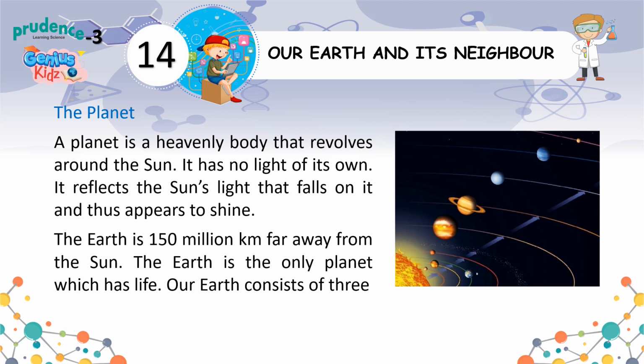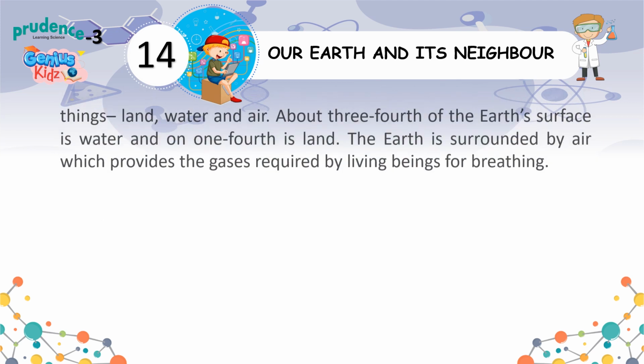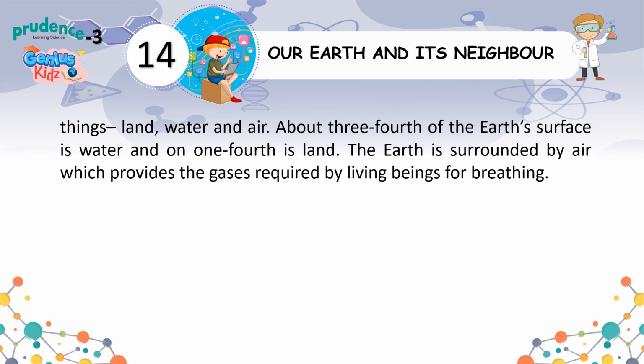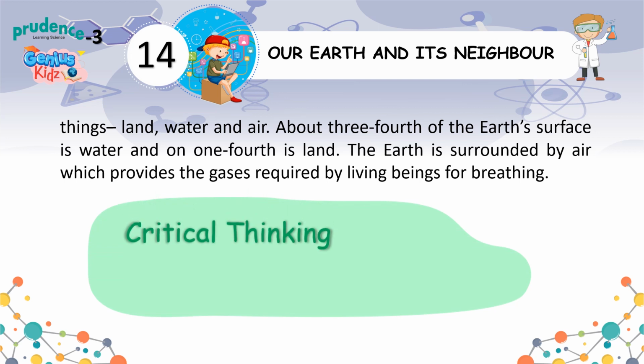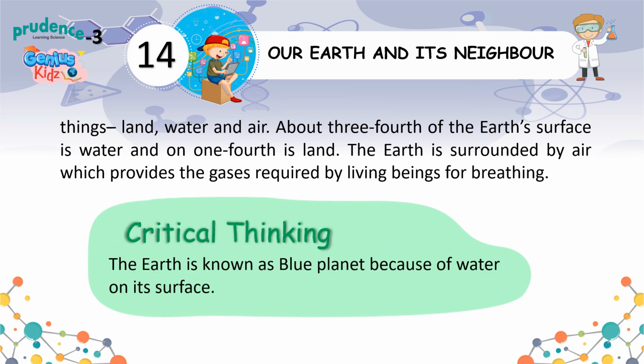Our Earth consists of 3 things: land, water and air. About 3/4 of the Earth's surface is water and 1/4 is land. The Earth is surrounded by air which provides the gases required by living beings for breathing. Critical thinking. The Earth is known as the blue planet because of water on its surface.